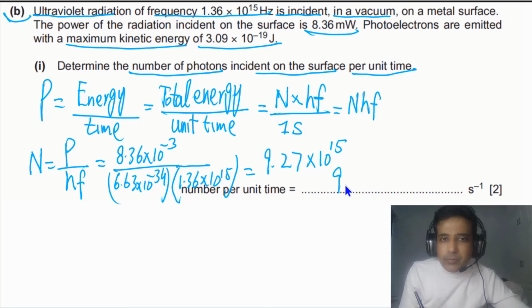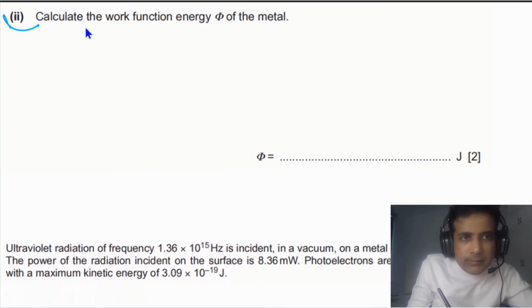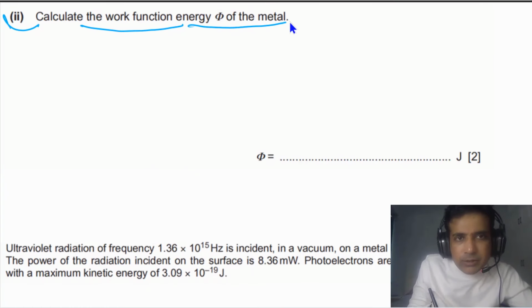Why we are using 3SF? Because the given data, this one has 3SF, this has 3SF, this also has 3SF. So you have to use at least 3SF in your final answer. For the second part, we need to calculate the work function energy of the metal.